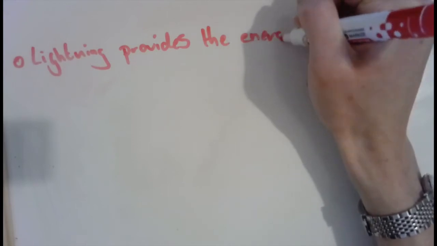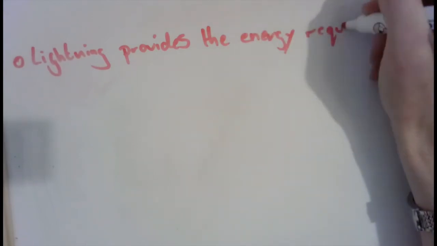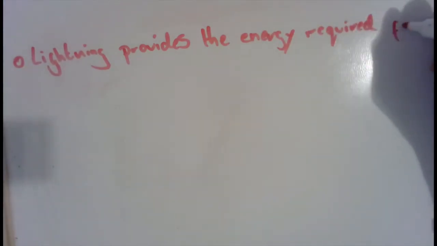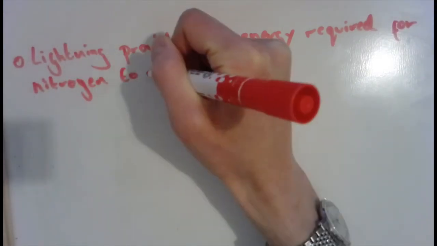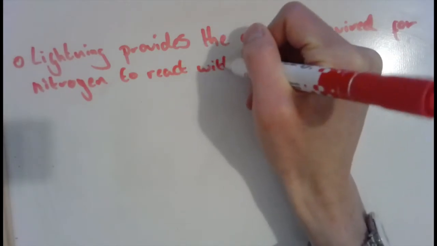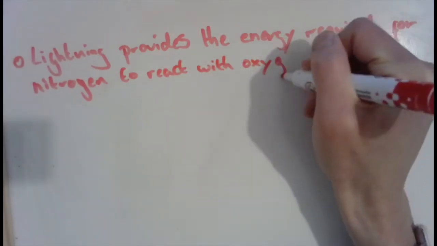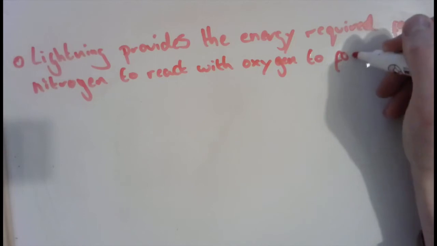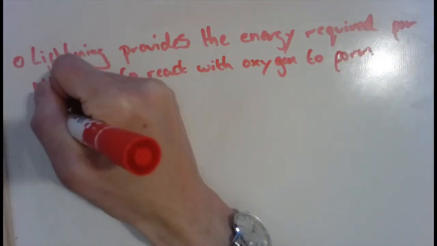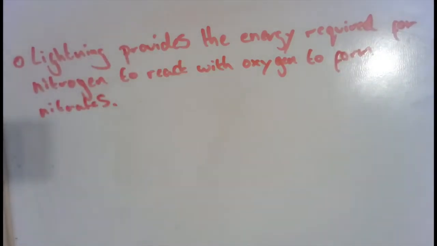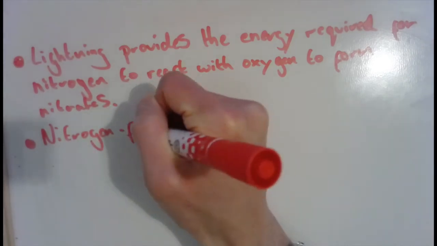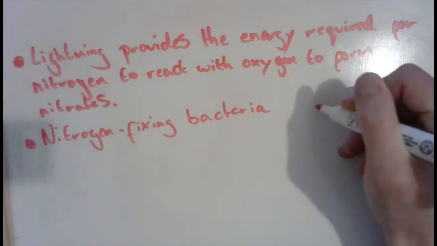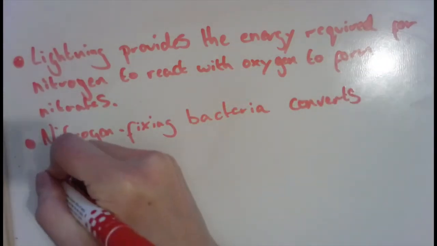The first of which is through lightning, and remember that lightning provides the energy required to break those nitrogen bonds so that the nitrogen is able to react with oxygen in our atmosphere. And this has the effect of forming nitrates, nitrates being the version of nitrogen compounds that we are able to use. And then the second way is nitrogen fixing bacteria that is found within the soil and the roots of certain plants called legumes. Those are pea and bean plants.